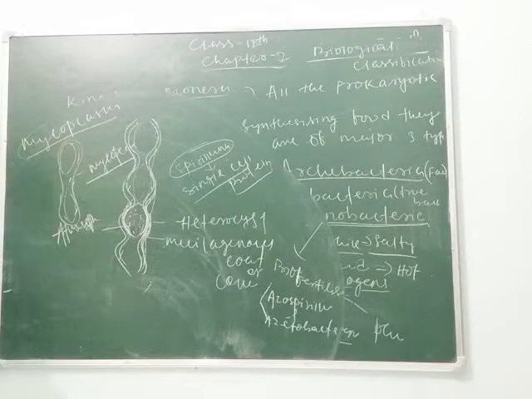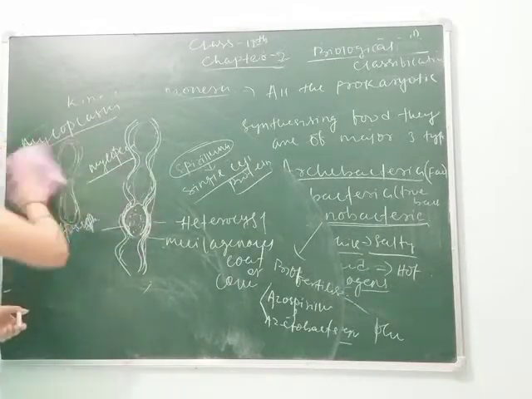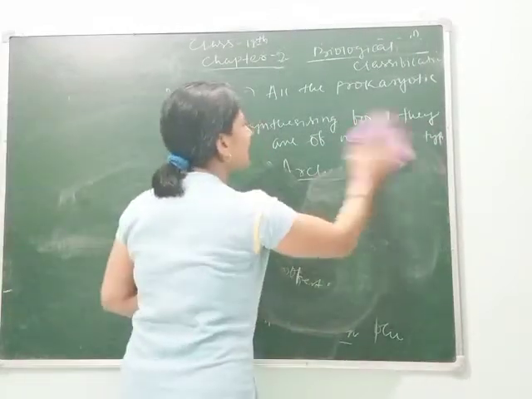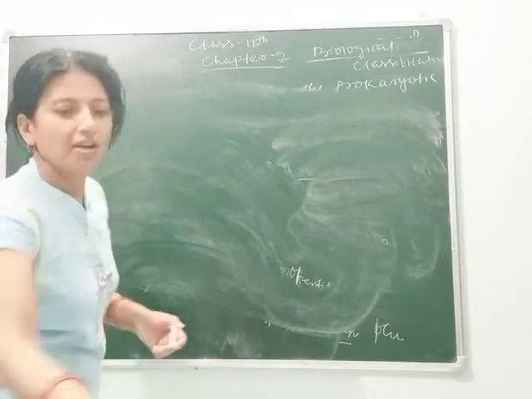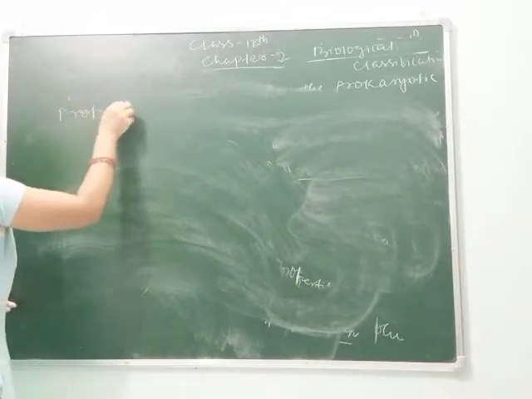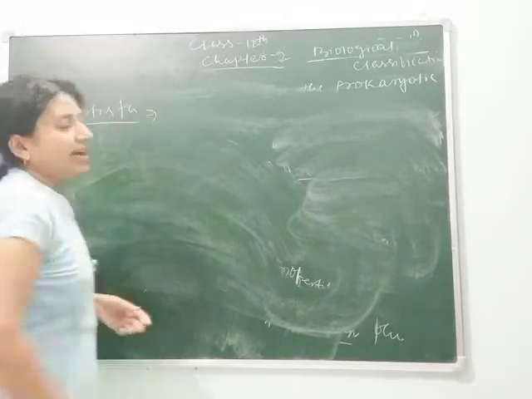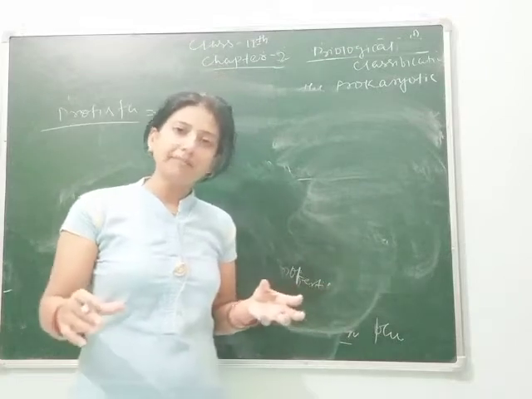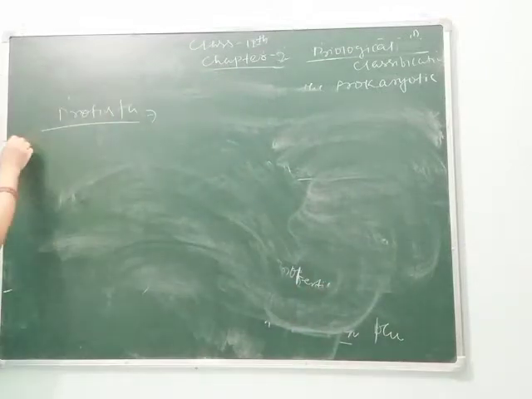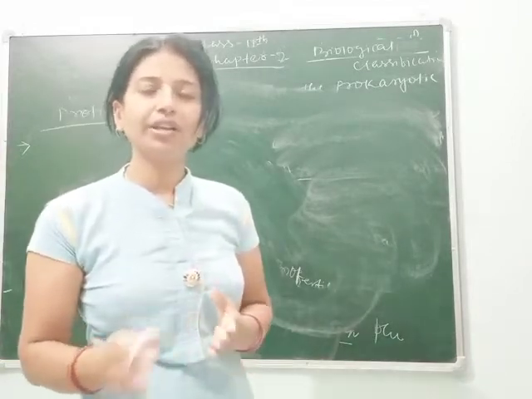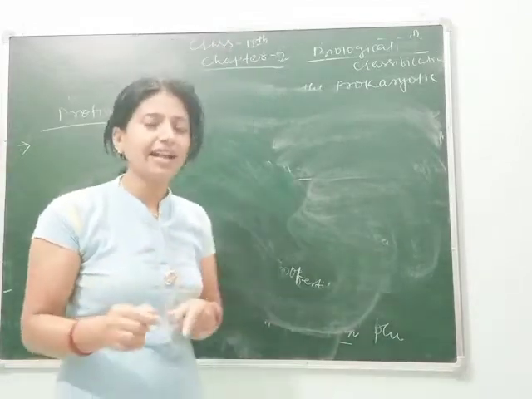Next we will study about kingdom Protista. So let's see what is kingdom Protista and which organisms are placed under it. As we know, kingdom Monera acquires all the bacteria, means all the bacteria are placed under kingdom Monera. Here the species placed under Protista show both the characters of plants as well as animals.